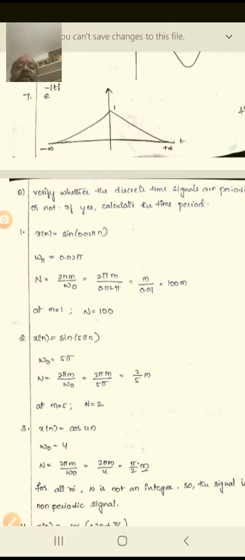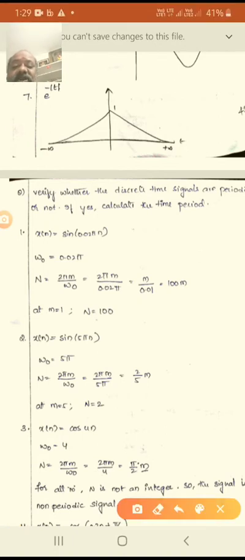Okay. So now x of n is equal to sine 5 pi n. So here, similarly, what is the value? Here omega naught is equal to 5 pi. So therefore N is equal to 2 pi m by omega naught, 2 pi m by 5 pi, pi cancels, 2 by 5 m, that is 0.4 m.